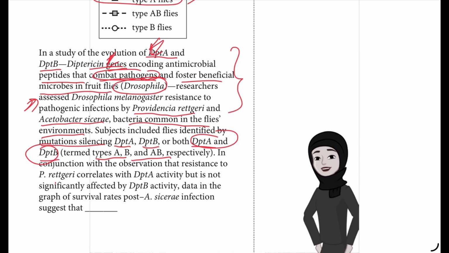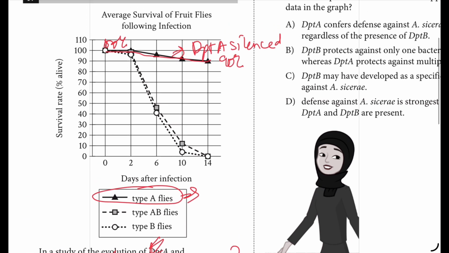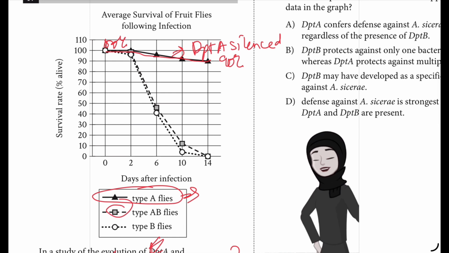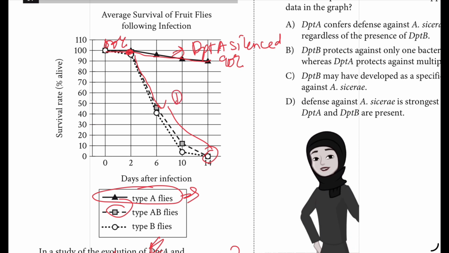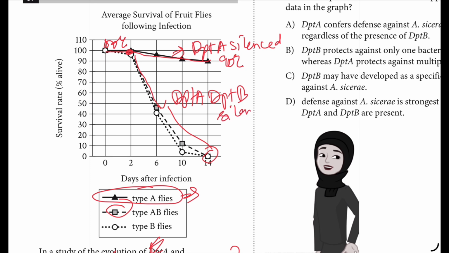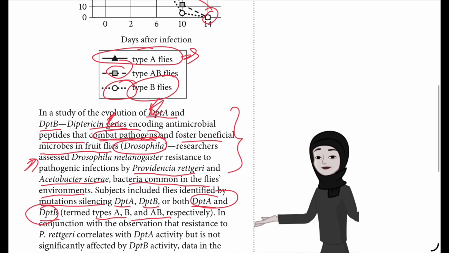Whereas type AB means both DPTA and DPTB have been silenced, both the genes which can combat the bacteria. That is the square symbol. You can see it is 100%, and then after 6 days it drops to less than 50% of flies alive, and after 14 days it has become 0. None of them survived because both genes have been silenced, so they are not able to fight that bacteria at all.